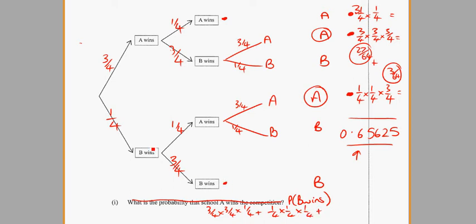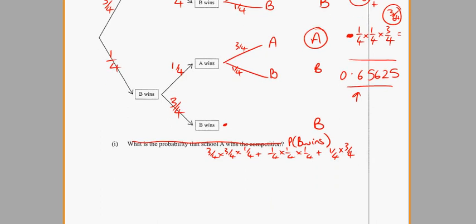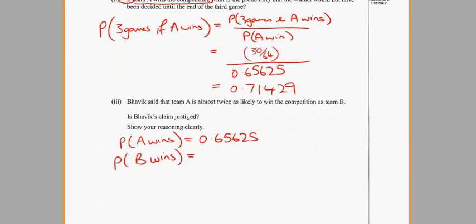Plus, B wins on this branch, which is 1/4 times 3/4. So putting all that into your calculator, hopefully we end up with 0.34375. You can try it on the calculator.